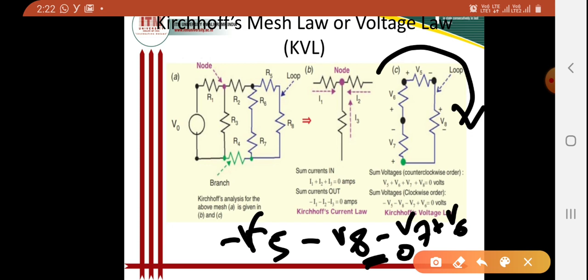So for clockwise order, again I am telling you, I am writing minus V5 minus V8 minus V7 plus V6 is equal to 0 as per our sign convention.